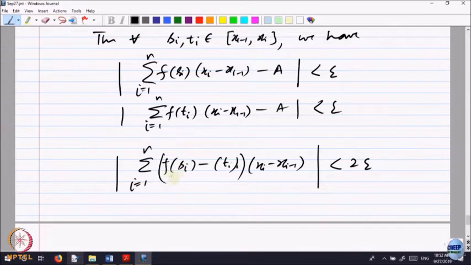Because what is the first term? Summation f of si times this length, so I can subtract capital A. I will get one epsilon by using the triangle inequality, and the other one I will combine with the other term. So, add and subtract capital A and use the triangle inequality and use these 1 and 2.